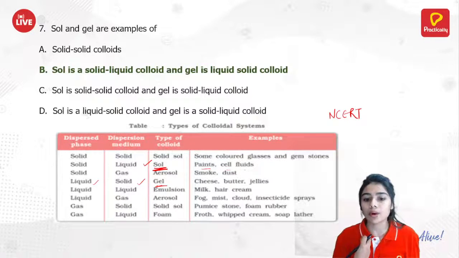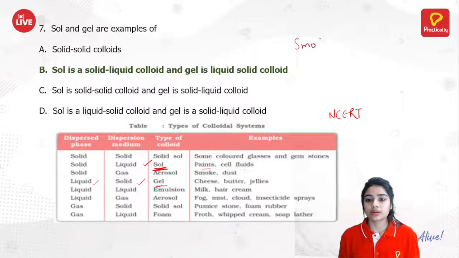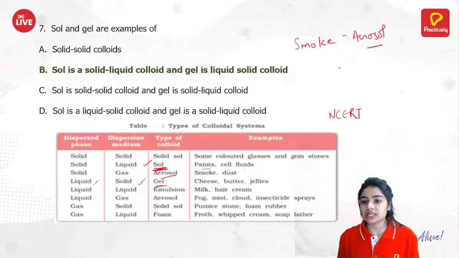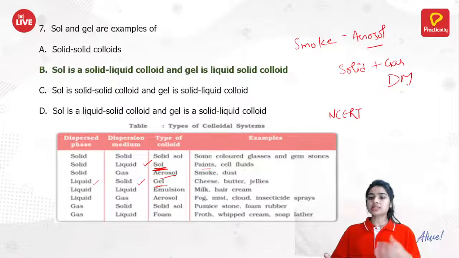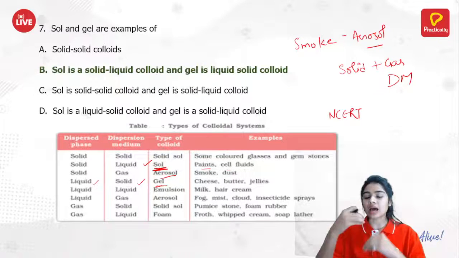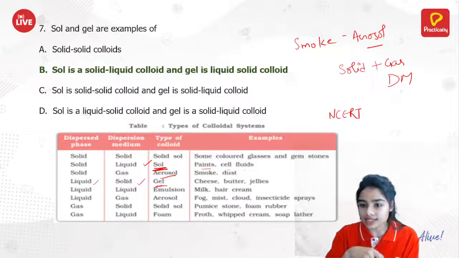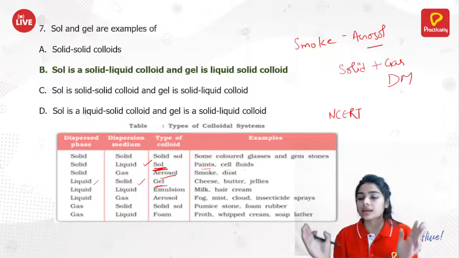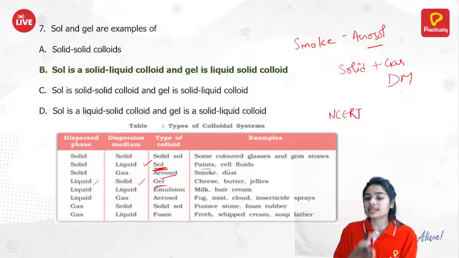Like if I talk about smoke, it is a type of aerosol. And if I say aerosol, it is solid in gas. That means we have solid as the dispersed phase and gas as the dispersion medium. We can see the dust particles and carbon particles, which are in the solid state, and air in the gaseous state.